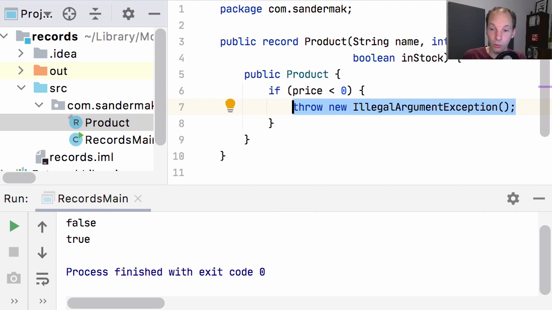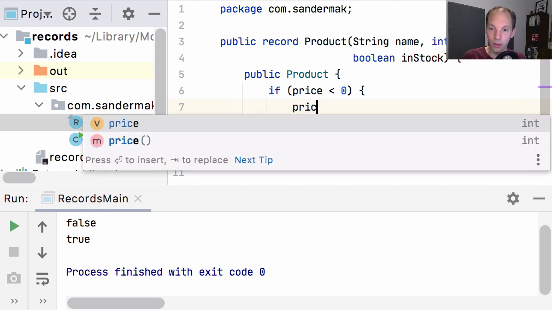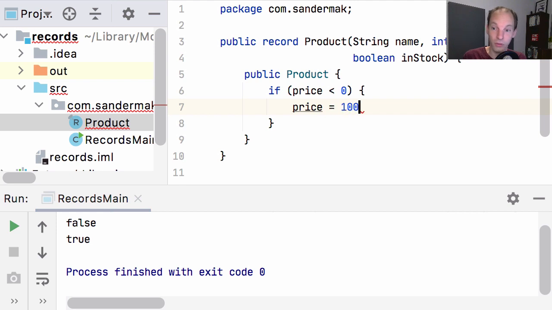We can even do normalization if we want to. So we can say, for example, price is maybe some default price like 100, and then this 100 will be assigned to the price variable to the constructor here, which is implicitly available. And then again, the assignments to the actual members of the record, so the final fields that are part of the record definition that is generated, are inserted automatically by the compiler at the end of this compact constructor. So all in all, a very versatile and very nice way to define data classes in Java.